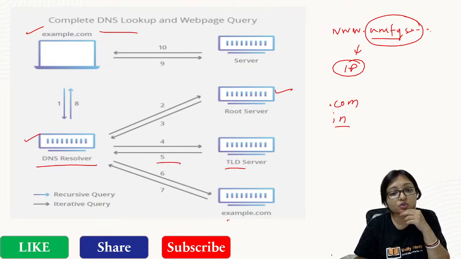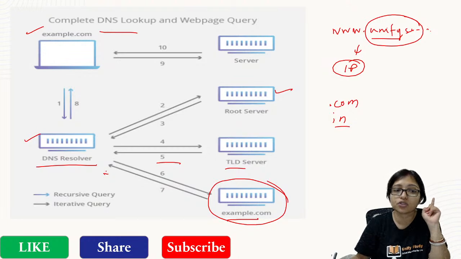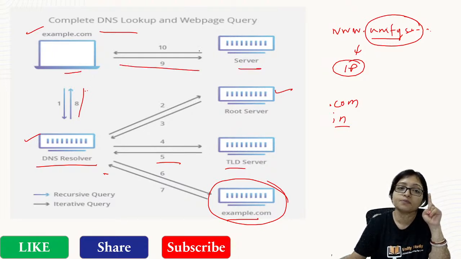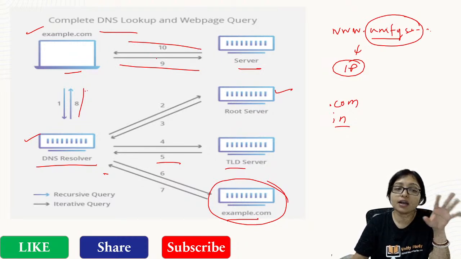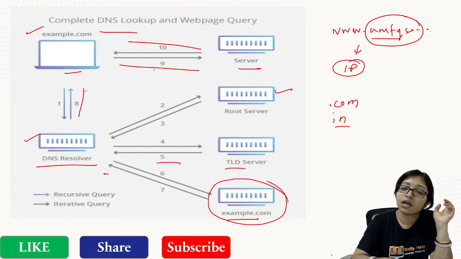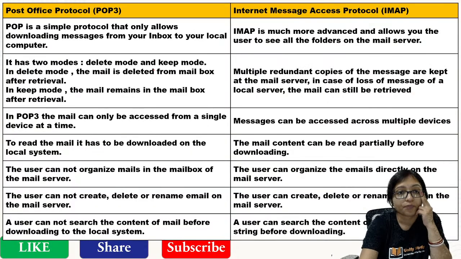Then it sends to the final server of example.com. You get where the server is, and now you are getting the response. Finally, the reply for example.com goes to the server again and comes back here. This is called the DNS lookup in a web page, how the connection is going on and how you are able to access the data. Okay, this is the DNS.